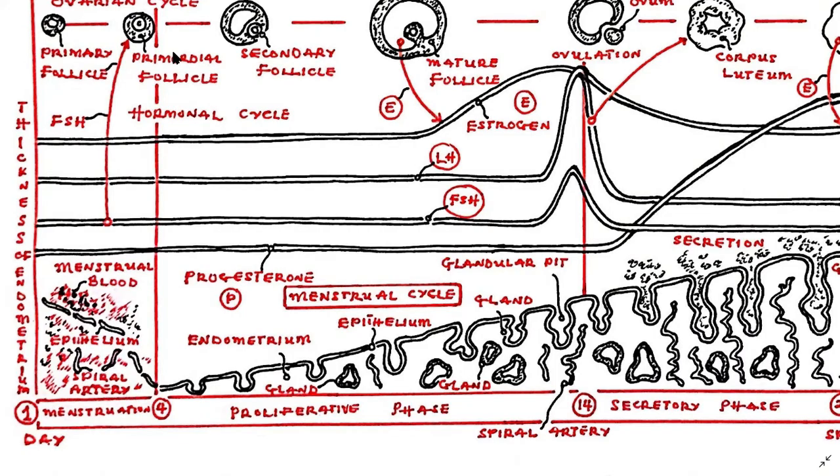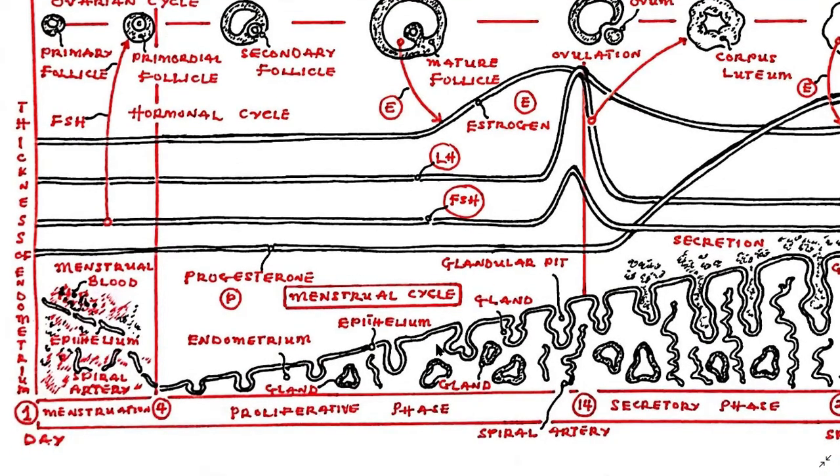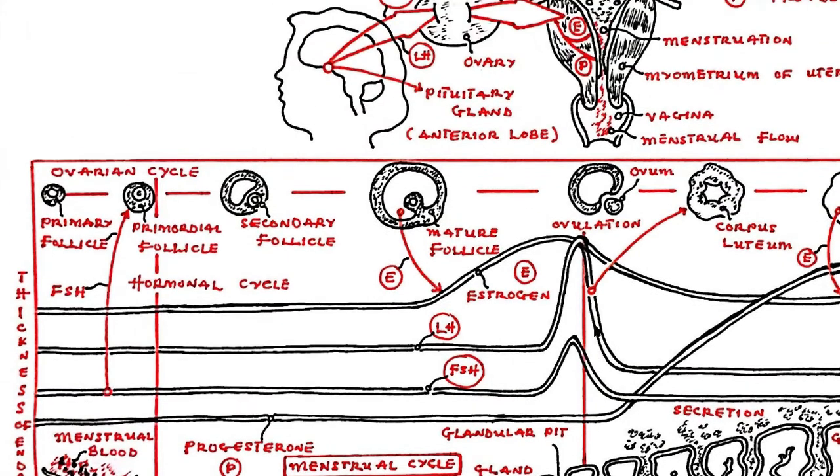Follicular development starts to produce estrogen on about the 7th day. So we can see the increase in estrogen levels as well as its influence on the endometrial growth. On about the 14th day, the spike in the luteinizing hormone levels in the blood in conjunction with the rising titers of follicle stimulating hormone and estrogen brings on ovulation.